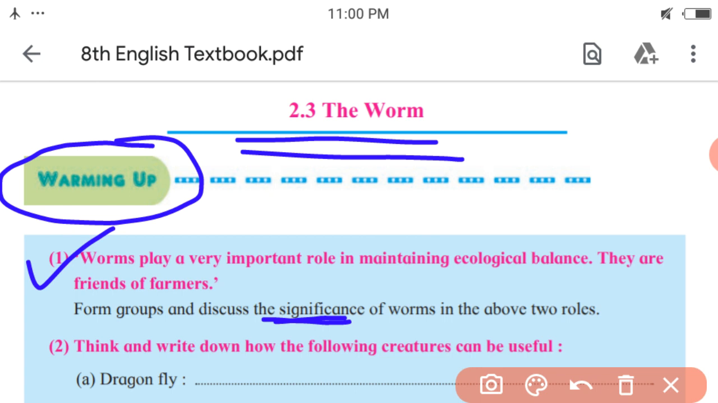What two roles? The first, maintaining ecological balance. So how they maintain, or what importance worms have in maintaining ecological balance. And second, they are friends of farmers. So how the worms are friends of farmers, that you have to think of to write in this activity. So you can take the help of internet to write and learn more about this.